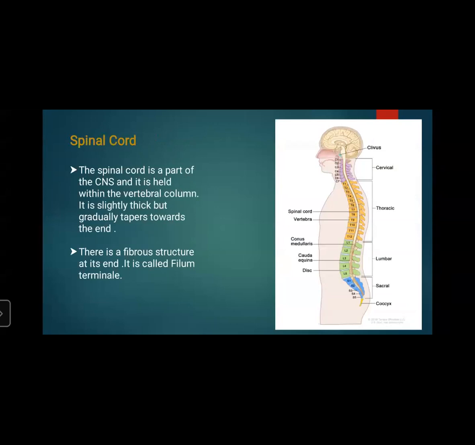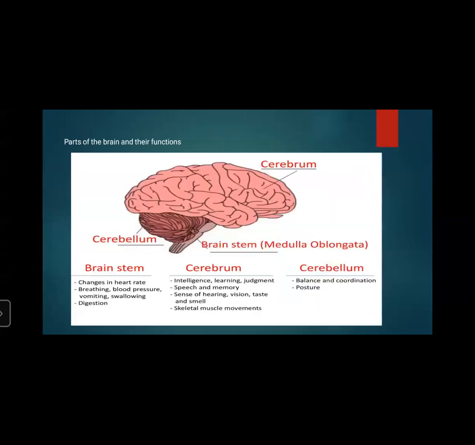Now the spinal cord. The spinal cord is a part of the central nervous system. It is held within the vertebral column. It is slightly thick but gradually tapers at the end. You can see it tapering down at the coccyx. The fibrous structure at its end is called the filum terminale.